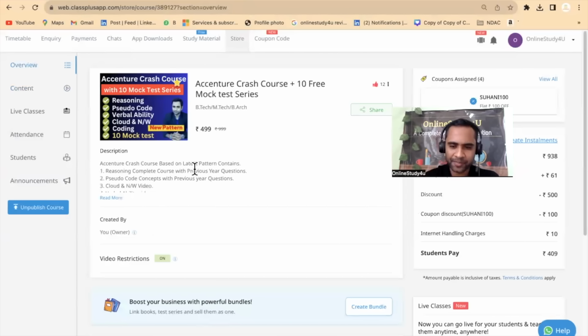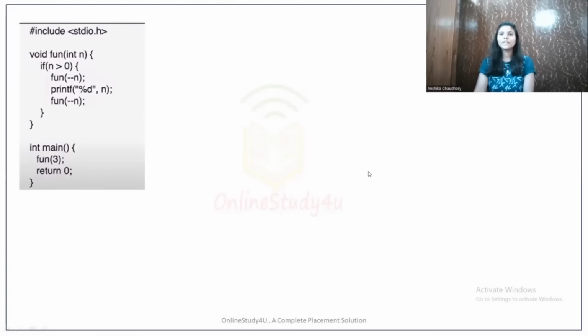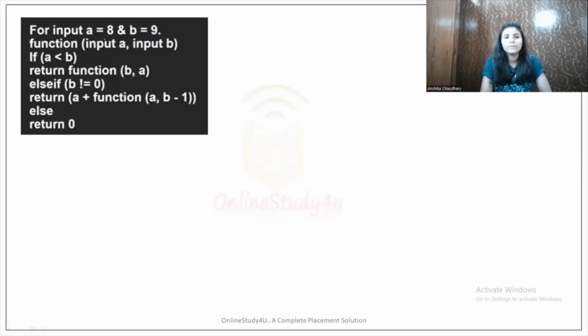So here comes pseudocode. Okay, so let's start with the pseudocode. Input A equals 8 and B equals 9. You have to run this function. So let's run this function. A value is 8 and B value is 9.